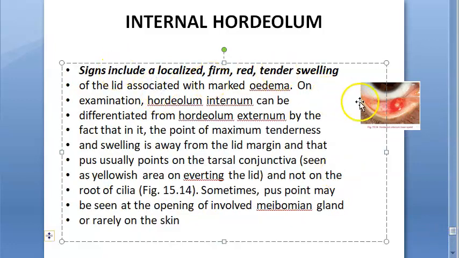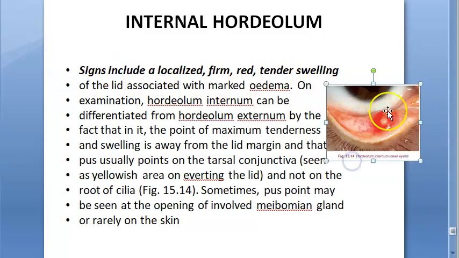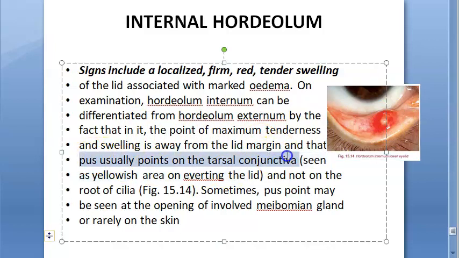What are the signs? You will see that away from the lid margin, there will be a red, tender swelling, and there will be edema. You can differentiate this internal hordeolum from external hordeolum because the tenderness will be away from the lid margin, and the pus points to the tarsal conjunctiva. Here you can clearly see the pus point on the tarsal conjunctiva.